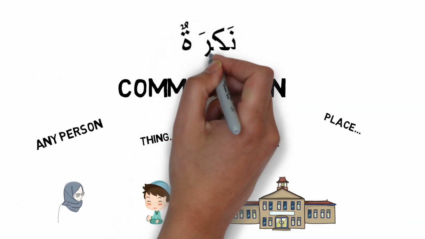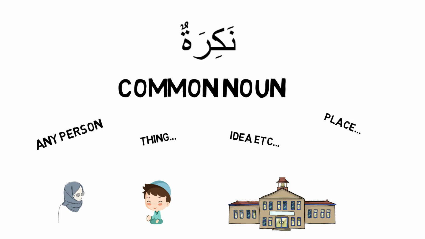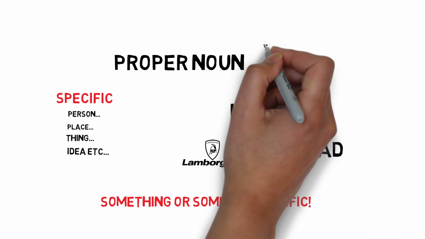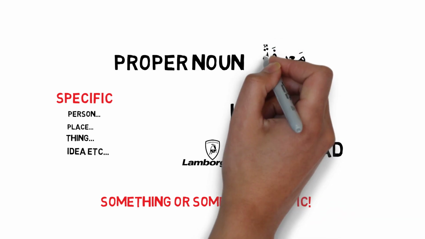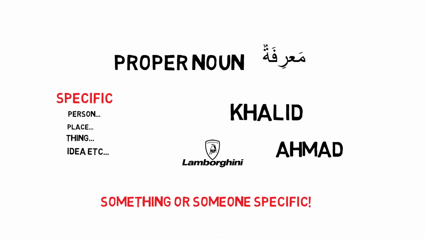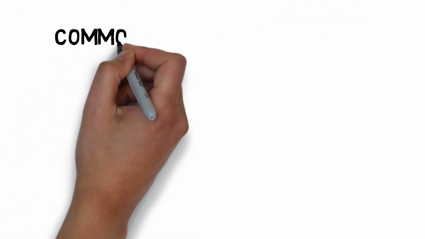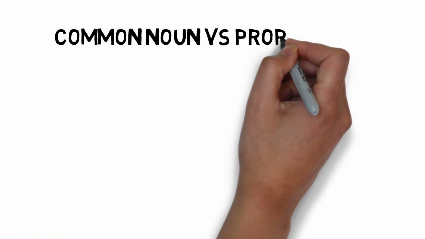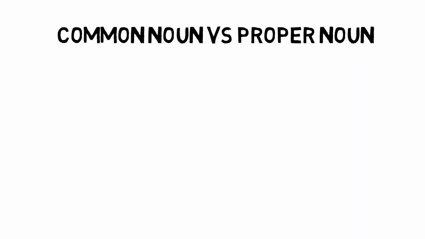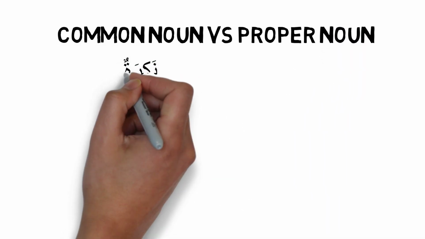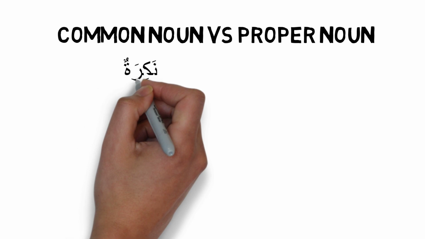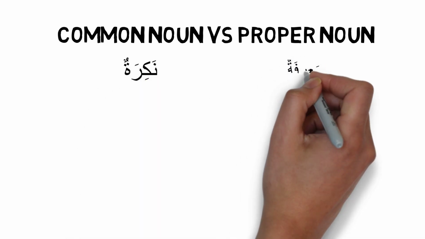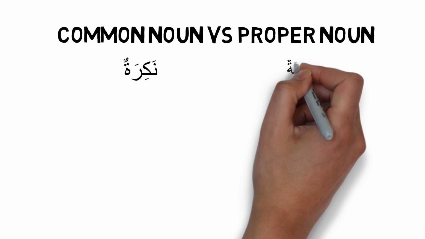In Arabic, exactly the same way. If you're talking about something that's a common noun, it could be anything. In Arabic, they call this nakira. And if you are speaking about something specific, in Arabic, they call this ma'rifa. So for example, if I was to say a boy, any old boy, that's nakira. If I was talking about someone specific, like Khalid, this is a proper noun. This in Arabic will be known as ma'rifa. So now you understand 2 new concepts. When you are talking about something common, it is known as nakira. When you are talking about something specific, it is known as ma'rifa.